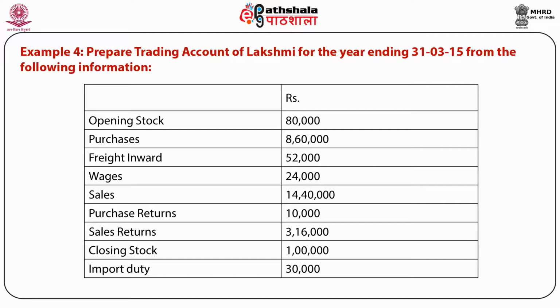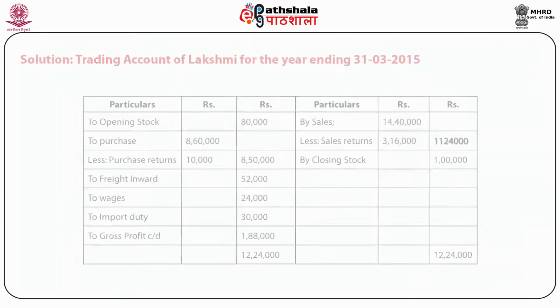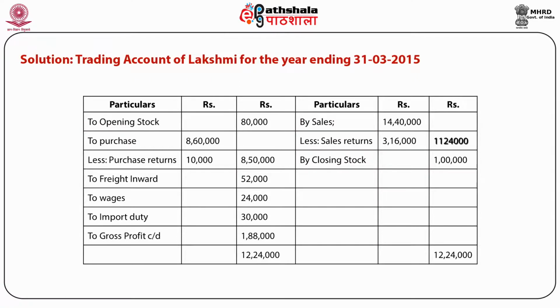So after understanding where we have to show these items, we are going to prepare a trading account. The trading account for the year ending on 31st March 2015 is shown in this picture, and there opening stock, purchases, freight inward, wages, import duty are shown on the debit side, whereas sales and closing stock are shown on the credit side.